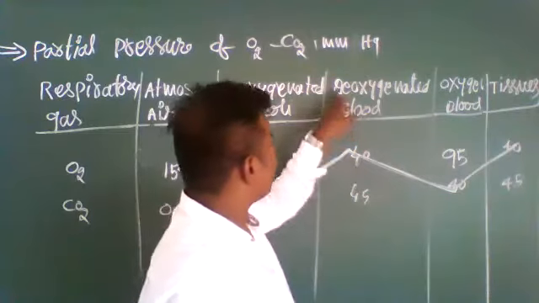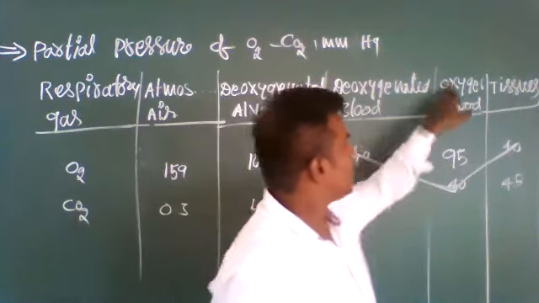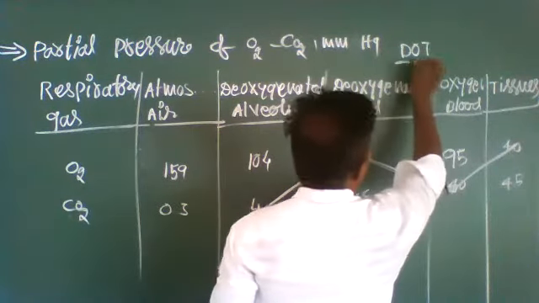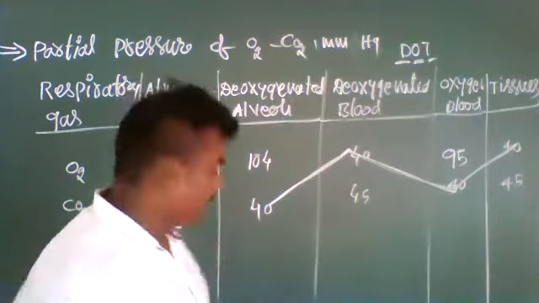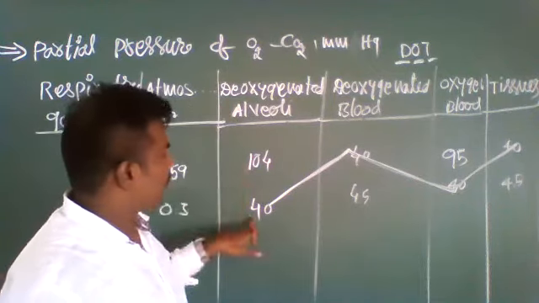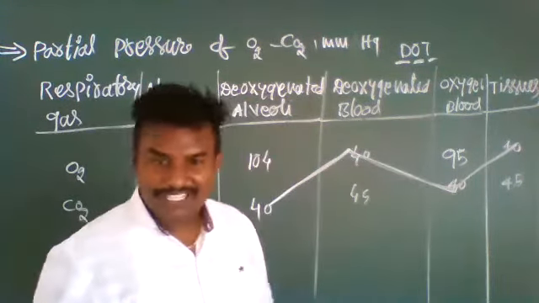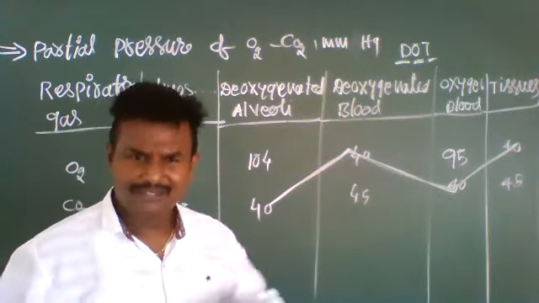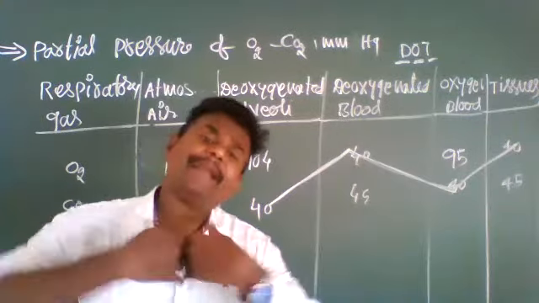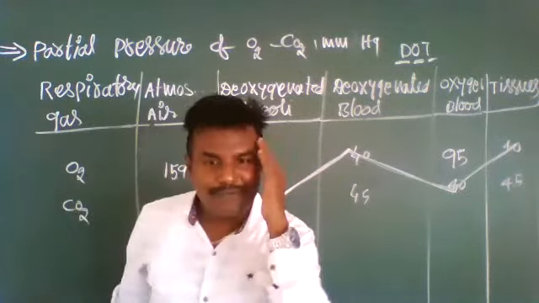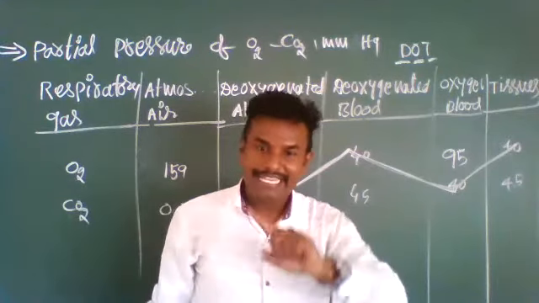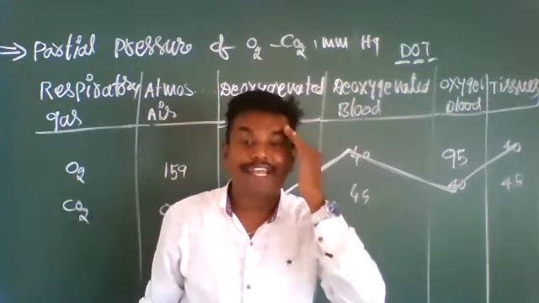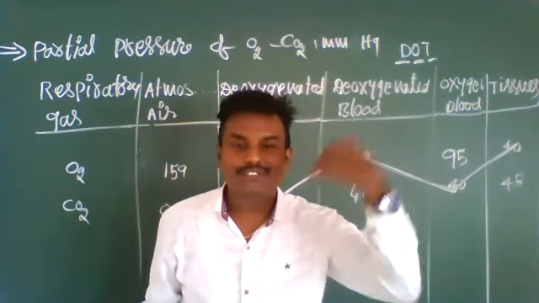Okay, here onwards: deoxygenated blood 40, oxygenated blood 40, tissue 40, 40, 40. Here onwards, 40, 40, 40, 40. Because these values are hard to remember. We can read one chapter's complete theory, no problem, but until the values are in our mind, we cannot remember. Individually, one chapter we can remember, but then 100 chapters together you are going to write in one exam, the values go upside to downside, downside to upside.